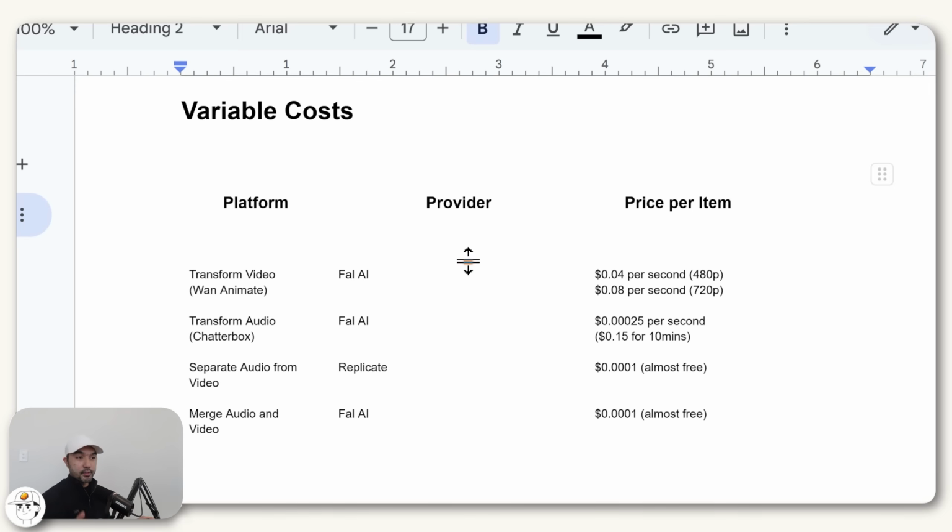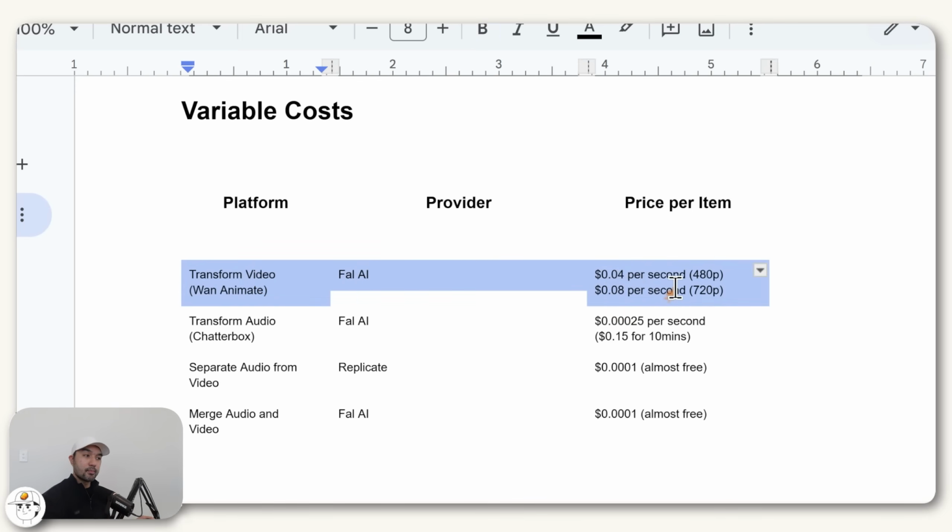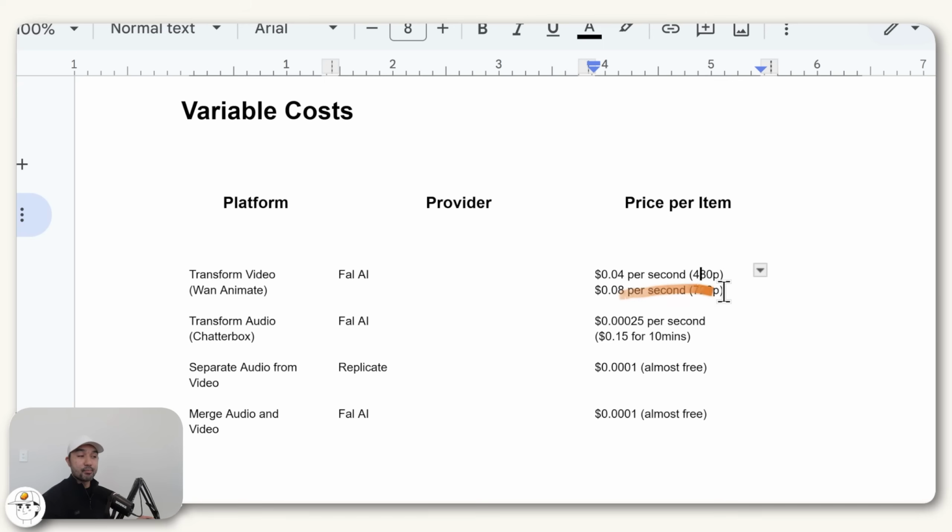And in case you're curious, I summarize the costs here as well, where One Animate is 4 cents per second for 480p. It's 8 cents per second for 720p. So if you have brand budgets, that's actually really, really cheap, especially if you compare it to having to use motion capture rigs. That's magnitudes more expensive than what these models can offer.